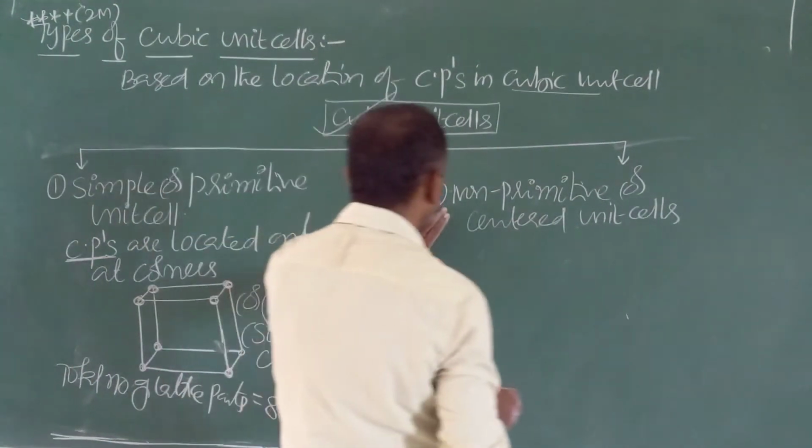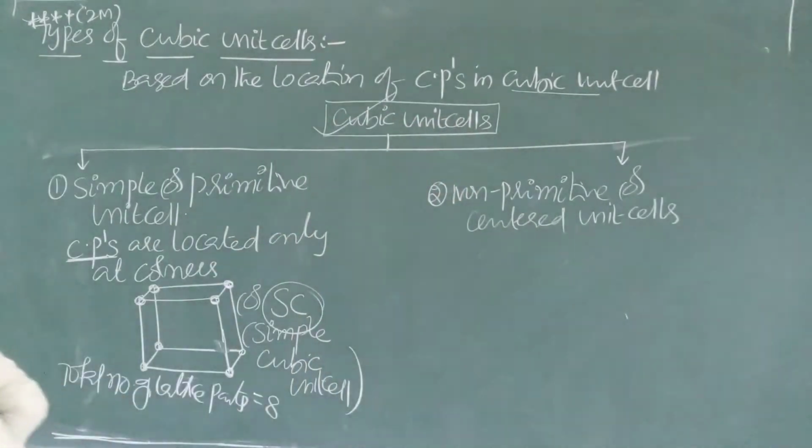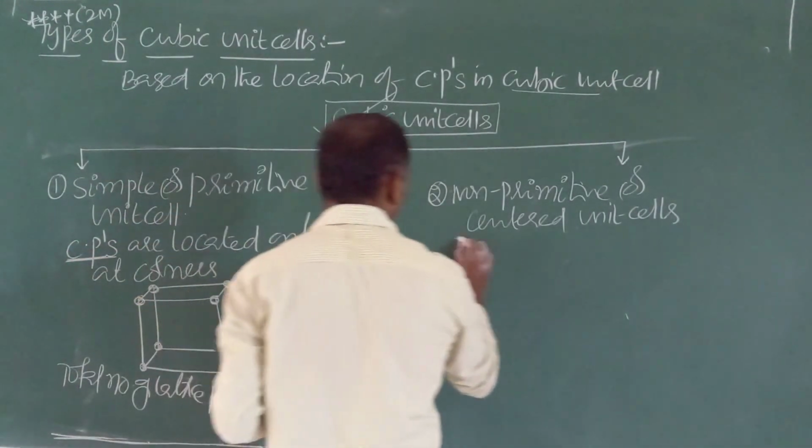Next, non-primitive or centered unit cells. Further, these are classified into 3 types.